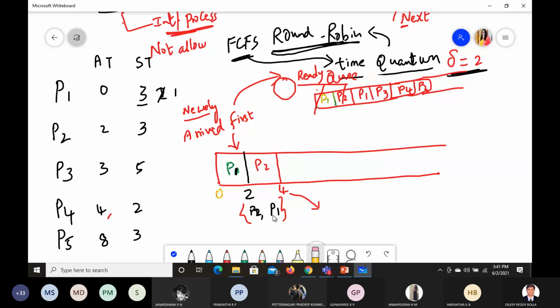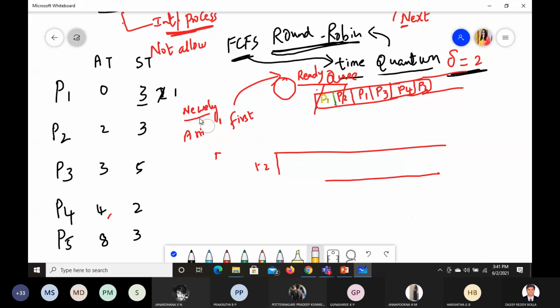Okay. Let us do one thing. I'll erase this also and bring it once again. The information I'll just give to you is the same as FCFS, only one key is there. That one key I'll tell you, then you can do it. So two things you need to do here. First, you need to have a ready queue. Second, you need to have the CPU Gantt chart. So just give me 1 second.